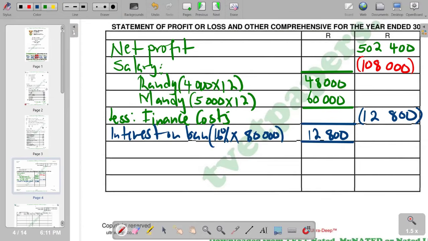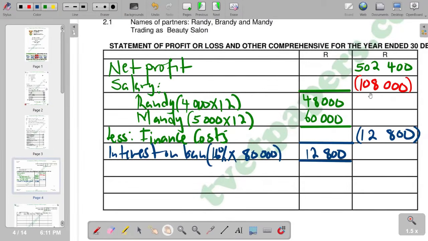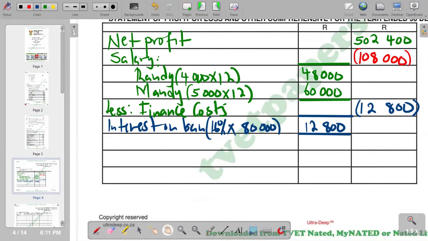So we go to the next part whereby we now calculate, as we are saying, net profit minus salary minus finance cost. So basically, we are saying 500,2400 minus 108,000 minus 12,800. Then the answer that we get to come here is 381,600. So this figure becomes the profit for the year.